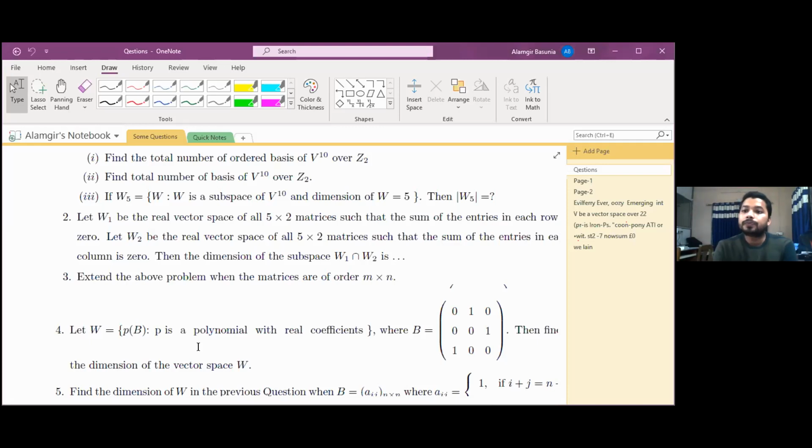Can you explain, Shuman? Yes, sir. We can write B square is equal to I, B cube is equal to I. So we can find W is equal to a0 I plus a1 B plus a2 B square, which spans. The spanning set will be I, B, B square. Yes, very nice.